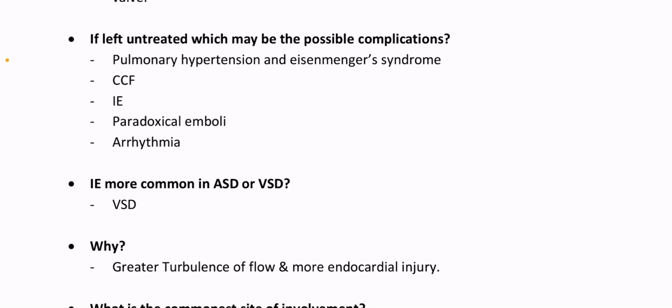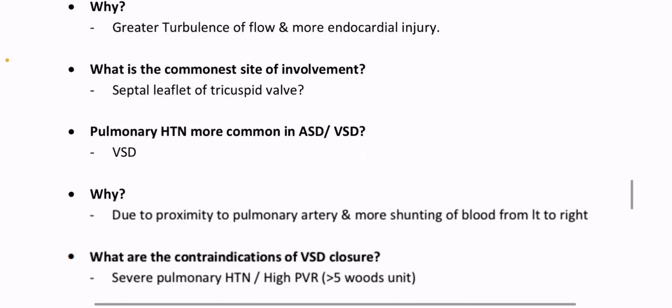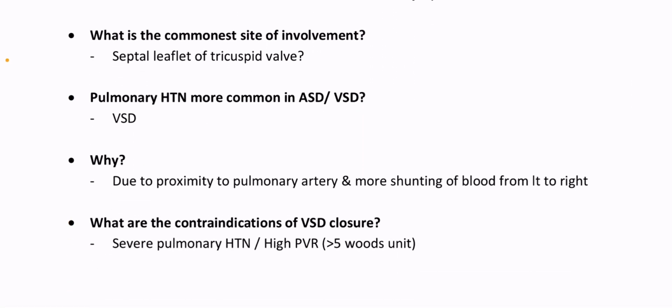Infective endocarditis is more common in ASD or VSD? Why? Greater turbulence of flow and more endocardial injury. What is the commonest site of involvement? Septal leaflet of tricuspid valve. Pulmonary hypertension more common in ASD or VSD? More common in VSD. Why? Due to proximity of pulmonary artery and more shunting of blood from left to right.